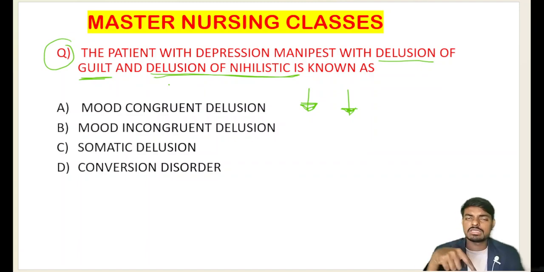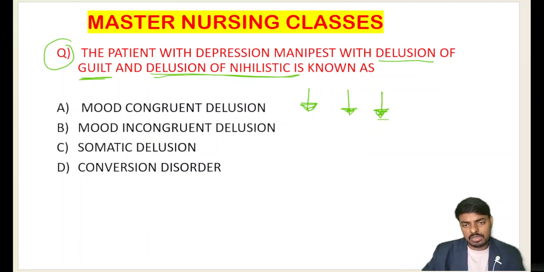Nihilism stands for the psychiatric person telling you no one exists, I also don't exist, you also don't exist, and the environment also doesn't exist. This condition we call the delusion of nihilism, where the person in severe depression has the delusion of nihilism. Very importantly, he will tell no one exists. Delusion of nihilism is also a negative symptom.